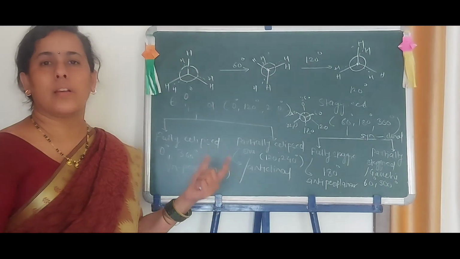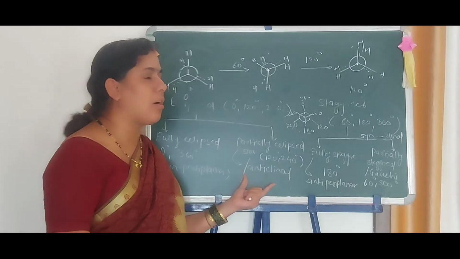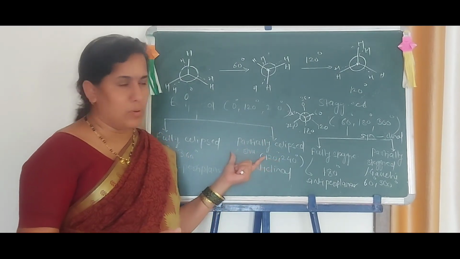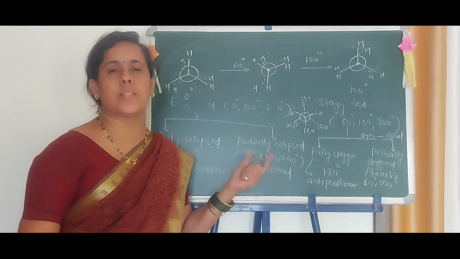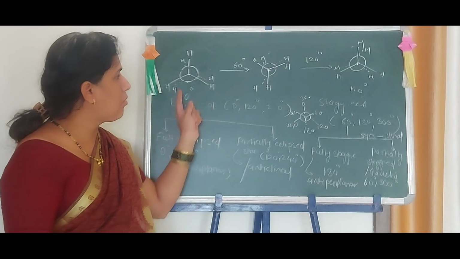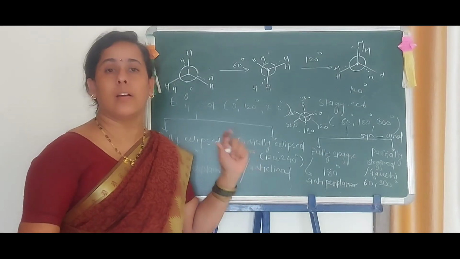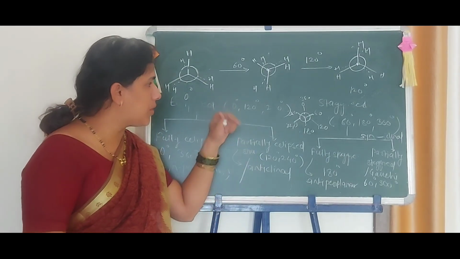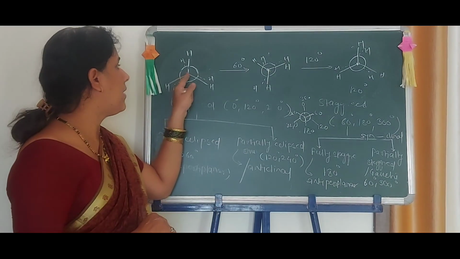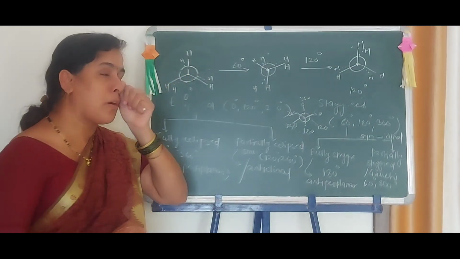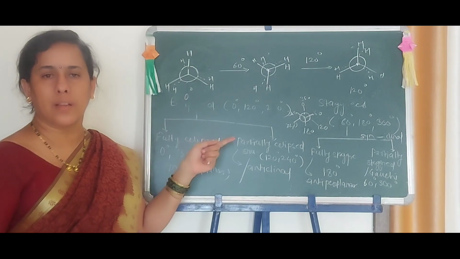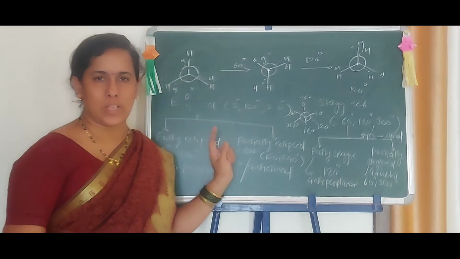Now the next lecture is going to be on the butane molecule. What is the structure of butane? That is CH3, CH2, CH2, CH3. At that time, we have to fix one of the carbon atoms and rotate the 3 bonds belonging to the other, either fixing the rear carbon atom or the front carbon atom. Then we can rotate the rear by fixing the front carbon atom and vice versa.